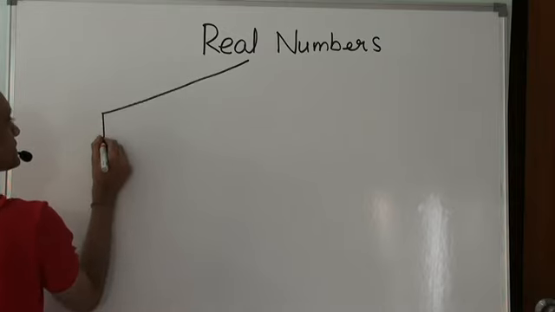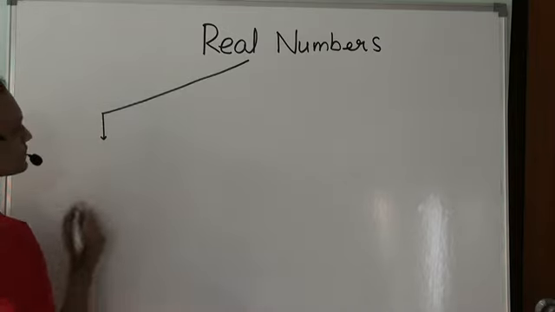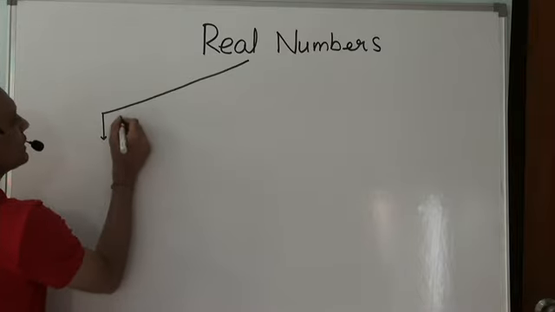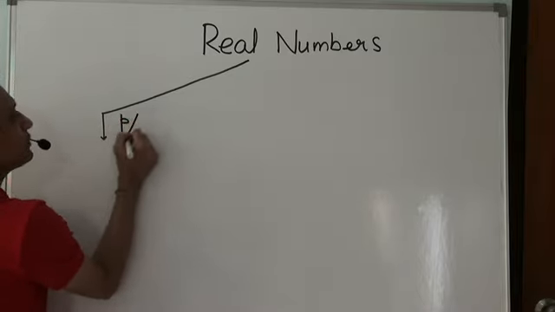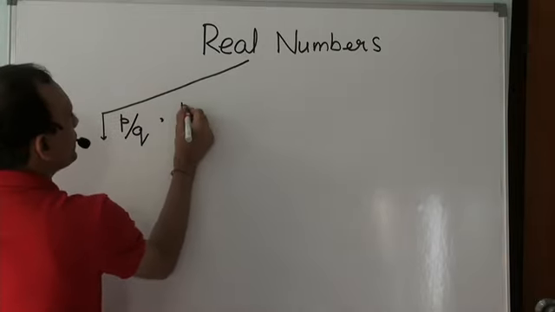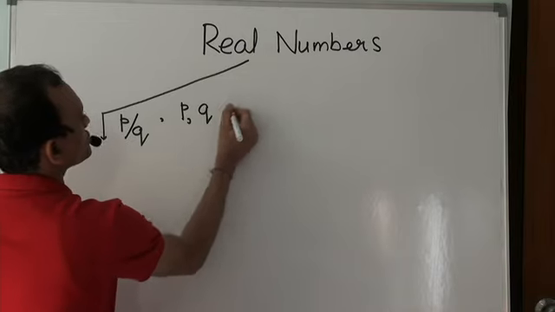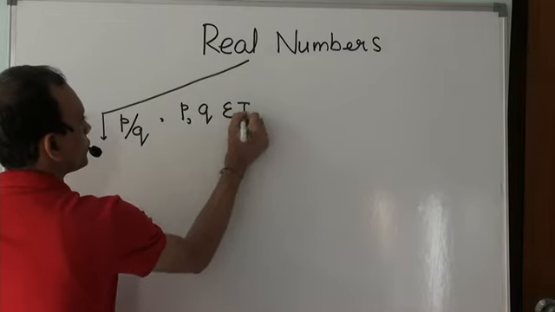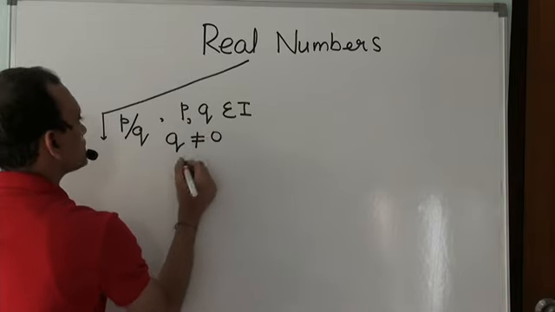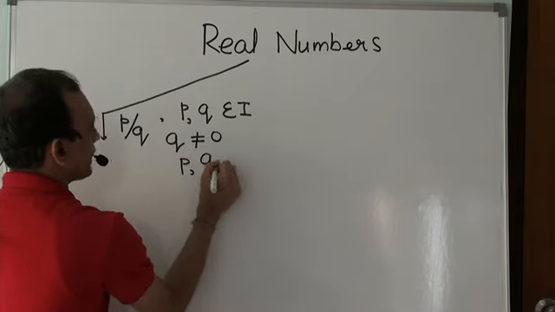There are numbers which could be expressed in the form P by Q, where P and Q are integers, Q is not zero, and P and Q are coprime.